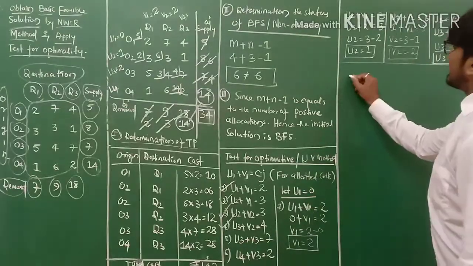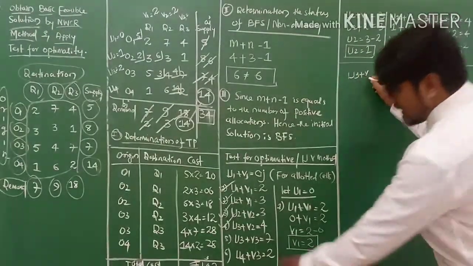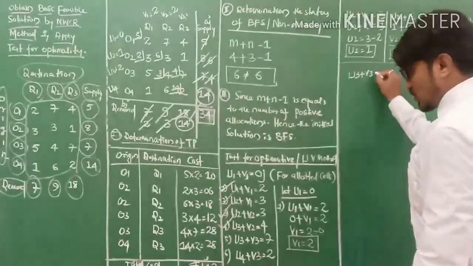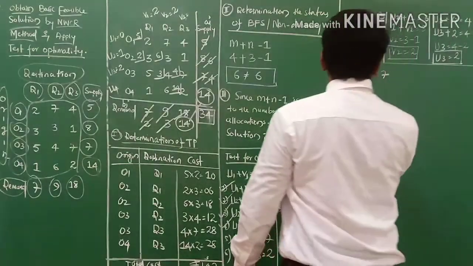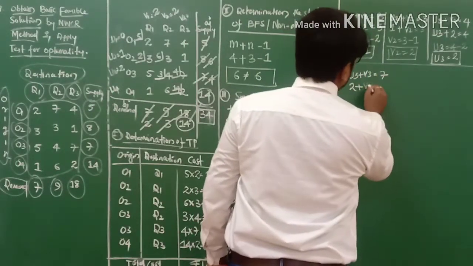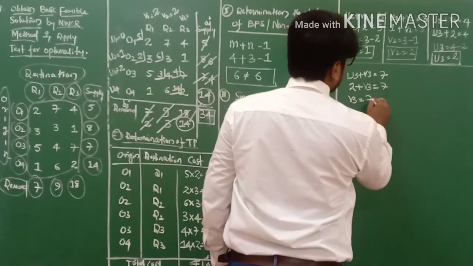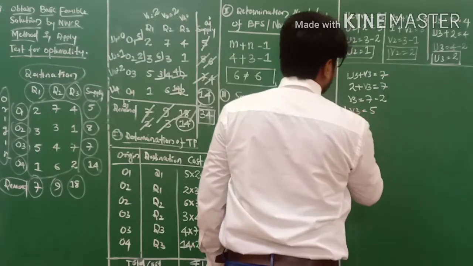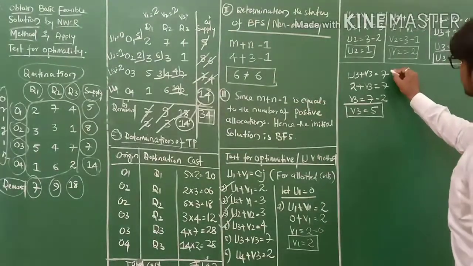And the next, fifth one, is u3 plus v3 equals 7 my friends. So u3 we calculated, it is 2 my friends. It is 2 plus v3. So v3 we don't know. v3 equals 7, so take v3 out. 7 minus 2, v3 equals 5 my friends. So v3 equals 5. This is done, my friends.